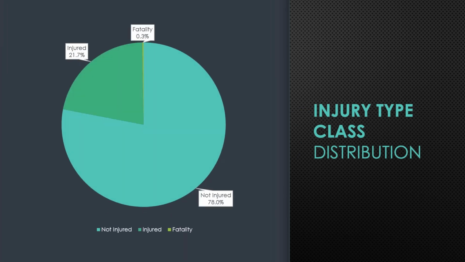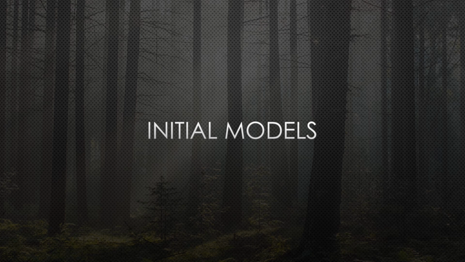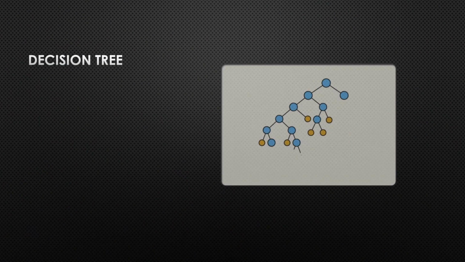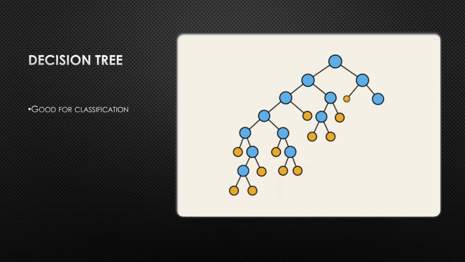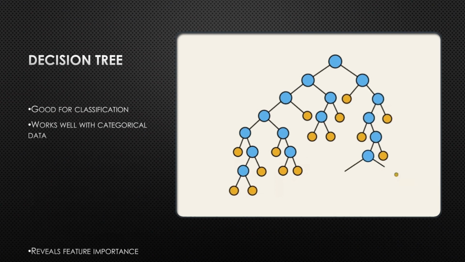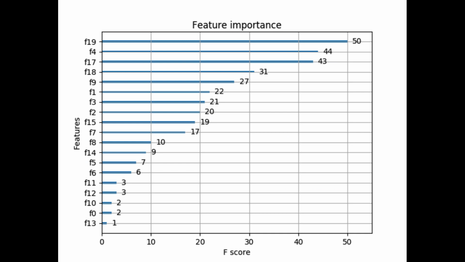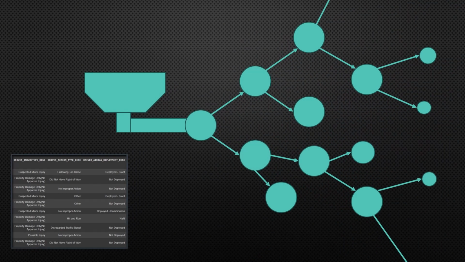In the dataset, there was a large imbalance because most drivers were not injured and the vast majority were thankfully not killed in a crash. We are going to predict these classes. We needed to develop a model. Because this is a classification problem, and almost all of our data is categorical, our first thought was to build a decision tree. A decision tree would also display what features played the largest role in a driver's injuries, giving us more information for what features should be emphasized or we should take a closer look at.